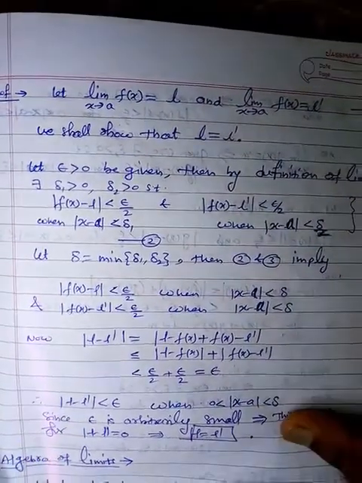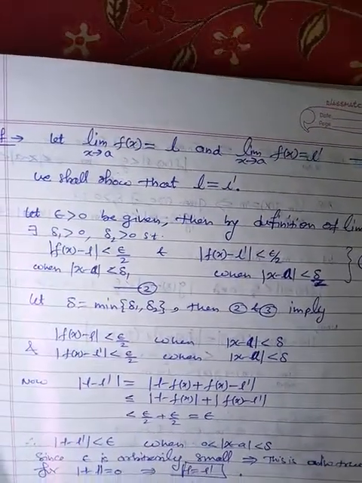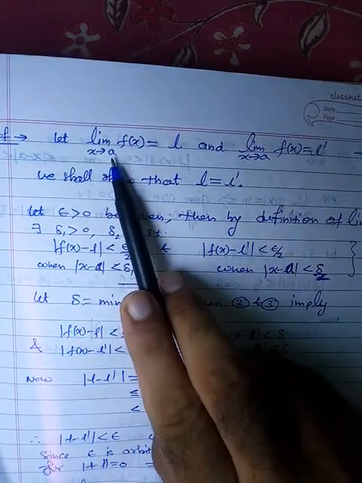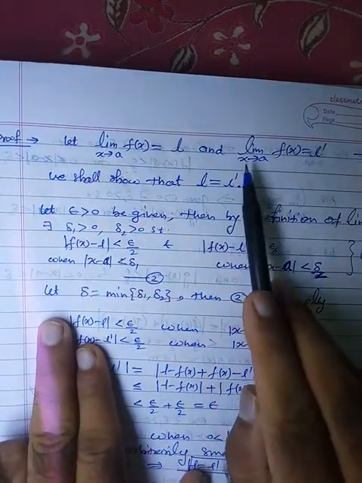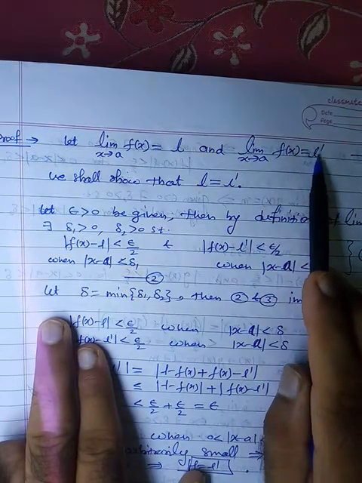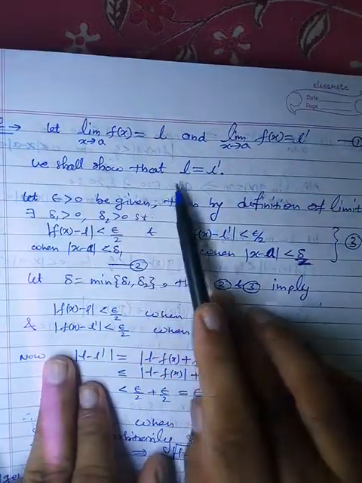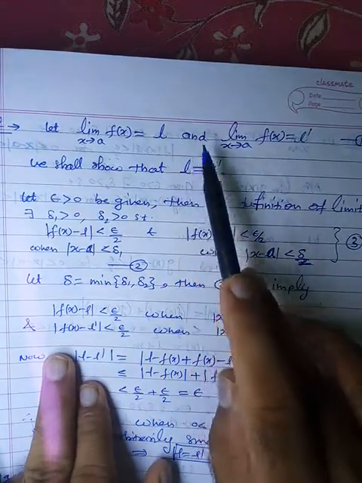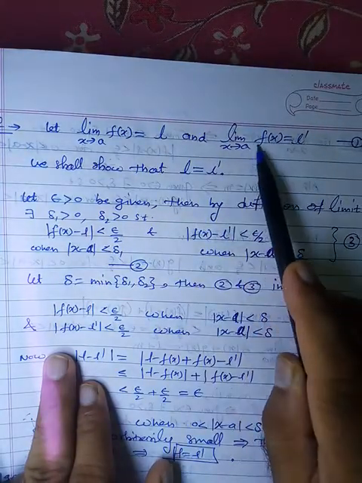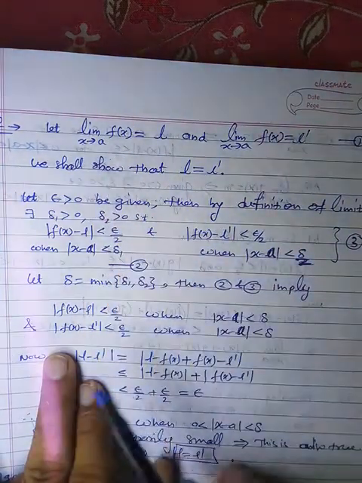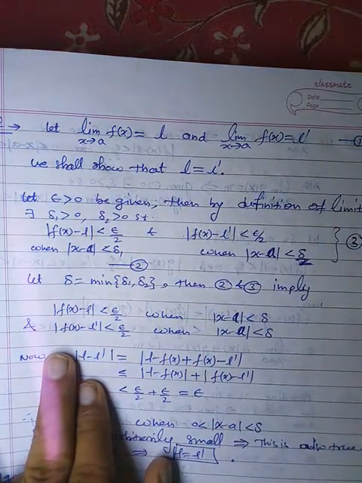Let's see. So here, let limit x tending to a f of x equal L, and limit x tending to a f of x equal L dash. Fine. So we shall show that L is equal to L dash. Suppose we are having two different limits, one is L, another one is L dash, at the same point, x tending to a. Now our aim is to show that L is equal to L dash. This is equation number 1.